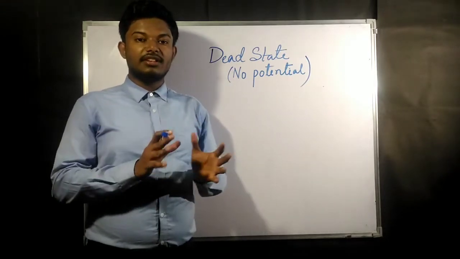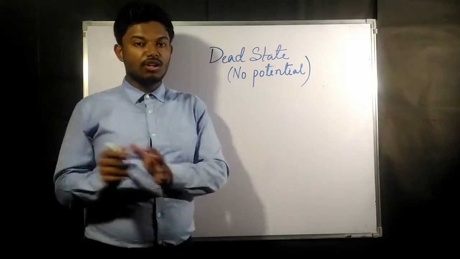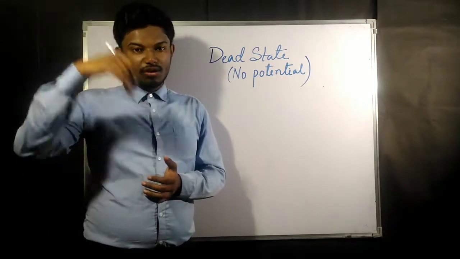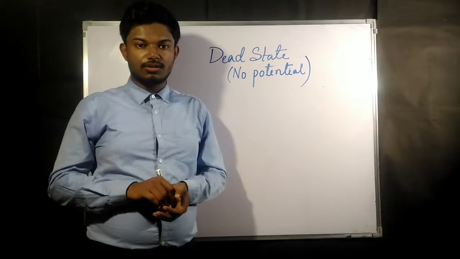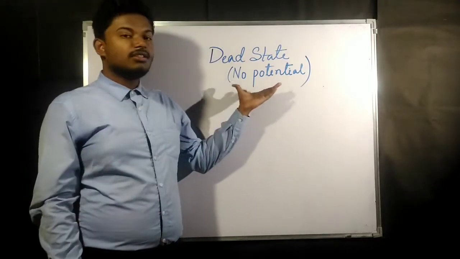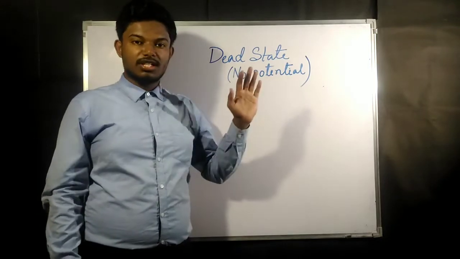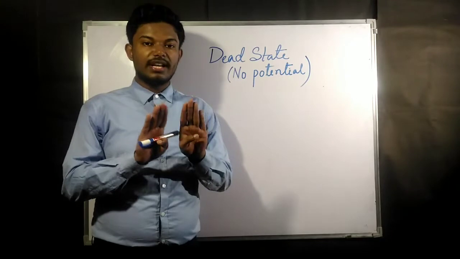Suppose for heat transfer, the heat always flows from higher potential to lower potential. Even water always flows from higher altitude to lower altitude. Everything is going from higher potential to lower potential. Now if there is no potential, suppose two bodies are having the same temperature, there is no heat transfer.